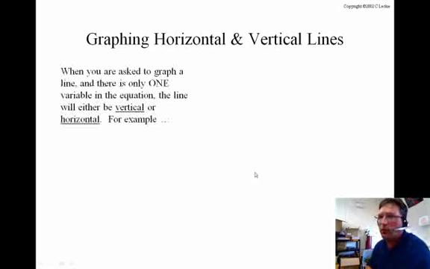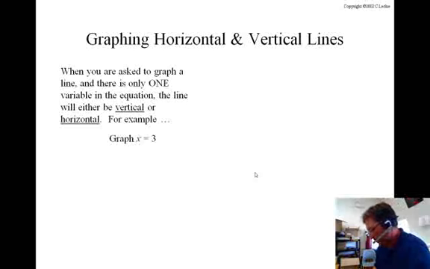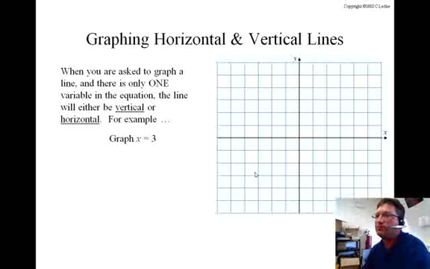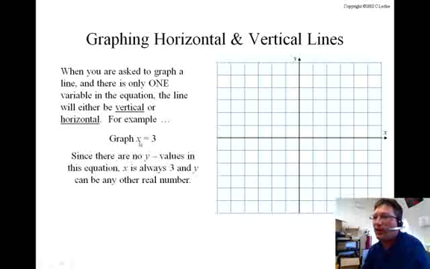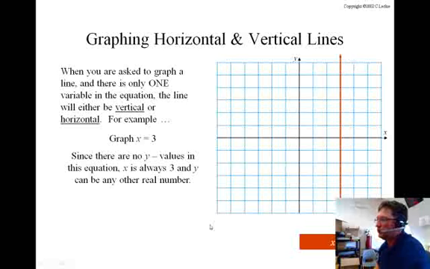Sometimes we're only given an x or a y in our equation. That means that we're either vertical or horizontal. So when we graph x equals 3, that means our x value is always 3. And y could be anything. So that means we have a vertical line when it's x equals.